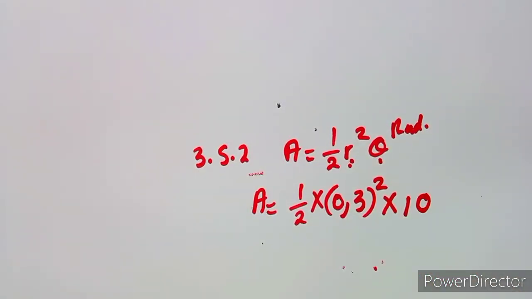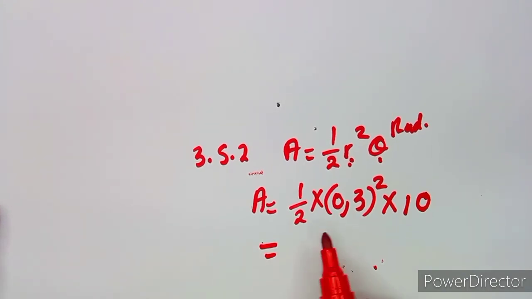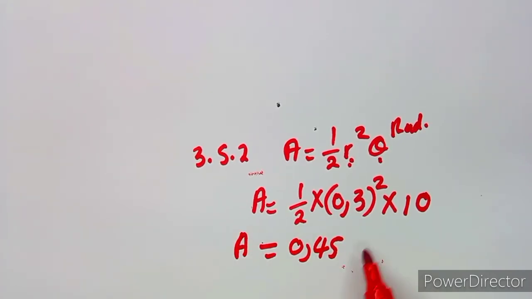All right. So that was the concept there. Multiplying by 10, we are going to obtain something like 0,45. And this is the area, guys, which is measured definitely in square units, and in this case we are talking about meters, so it's going to be square meters. So that was the concept for this one.